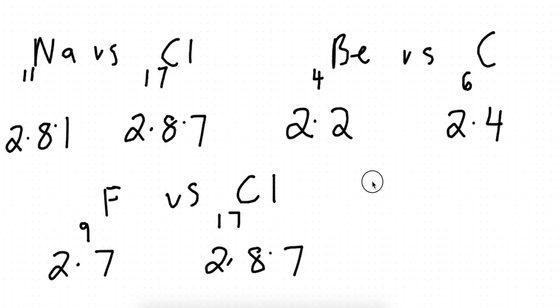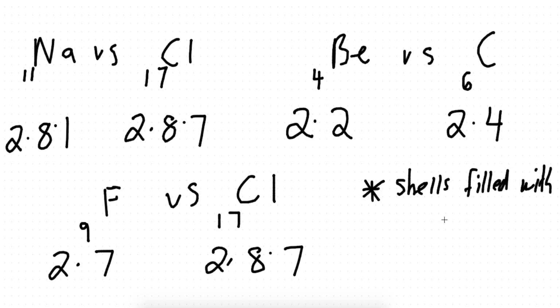Remember, it's important that when you talk about period, you always have to say shell, and this is a key word. You must mention this: filled with electrons. If you don't have the words filled with electrons, they like to cut some marks. So always explain the words filled with electrons. So chlorine is in period 3 because it has 3 shells filled with electrons. So I've been talking a lot about this, guys. Let's go on with the material, see what happens.